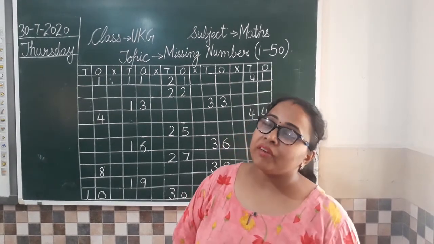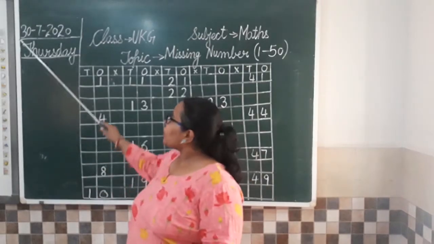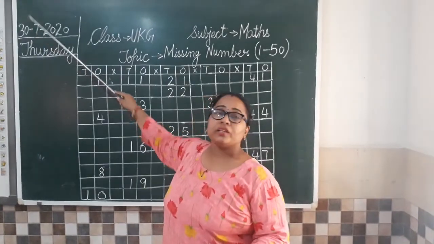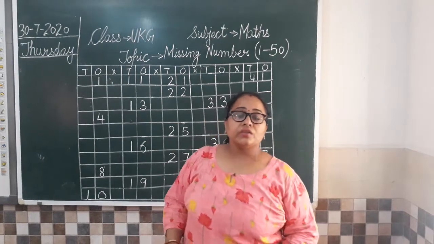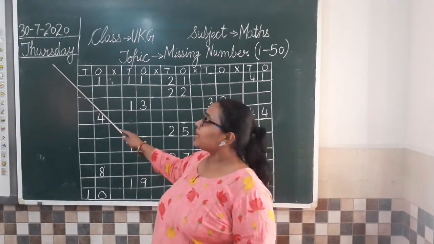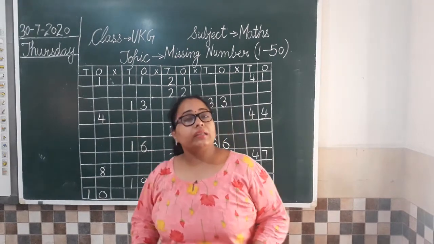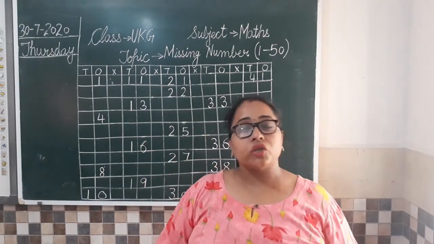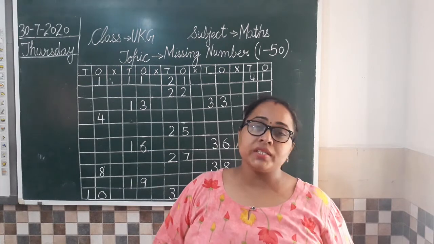Great. So beginning with our today's class, today is 30th July 2020. So which day is today? Today is Thursday. Yes, Thursday. And the date is 30th July 2020.